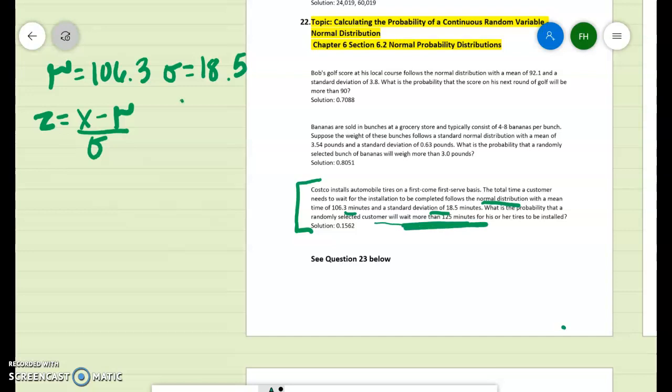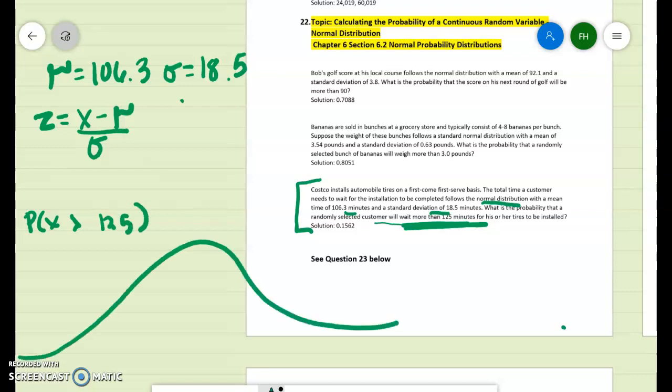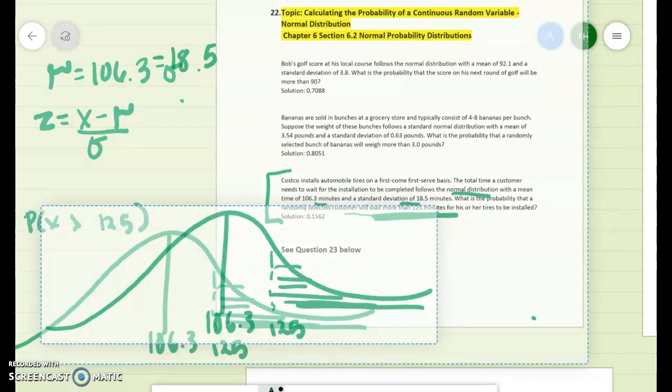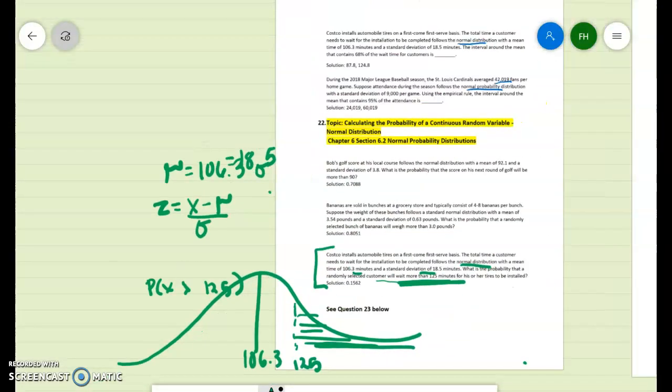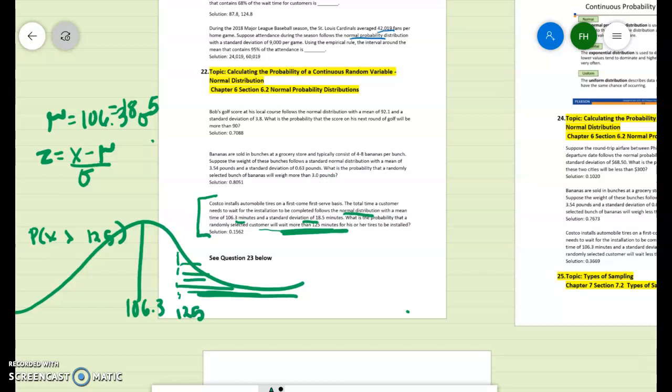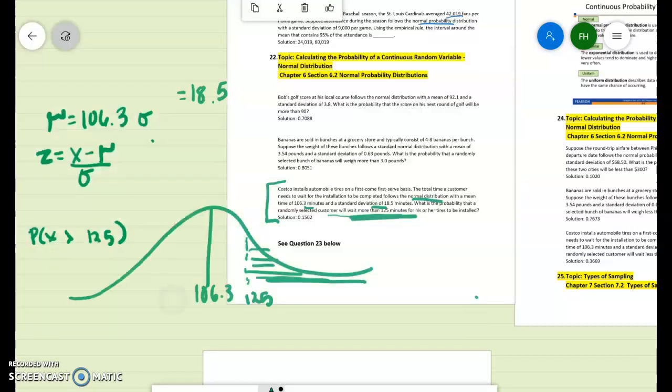So we're looking for the probability that X is greater than 125. So if we were to draw it, our mean is 106.3 and 125 would be to the right. And we're looking for the greater than side, which means when we look it up on the table, we're going to get the less than side. So we are going to have to subtract.